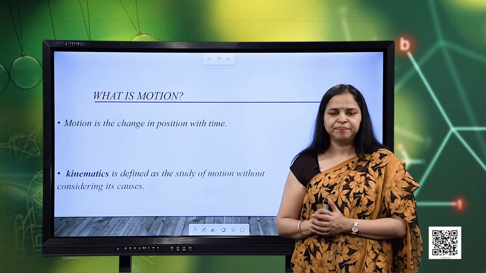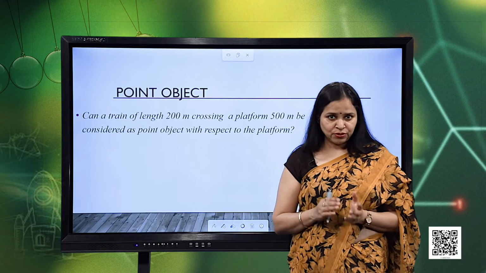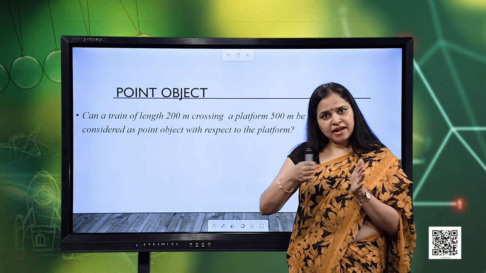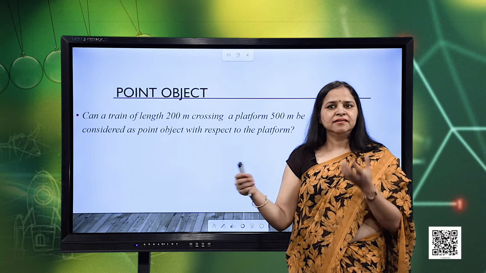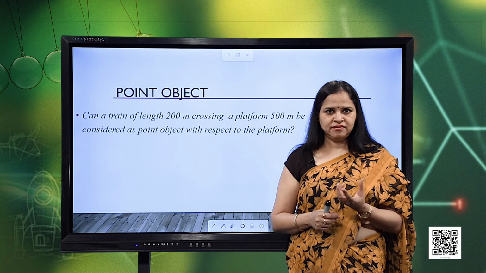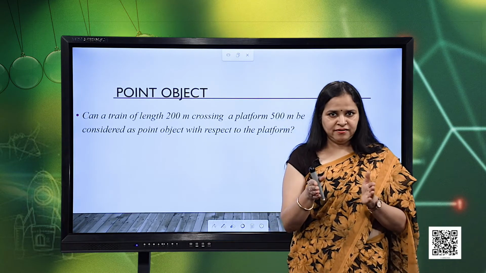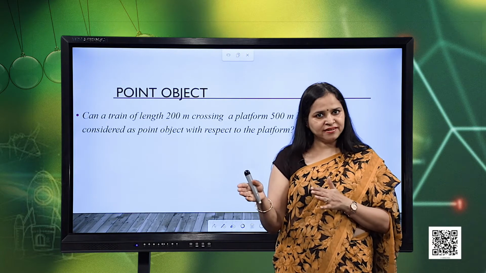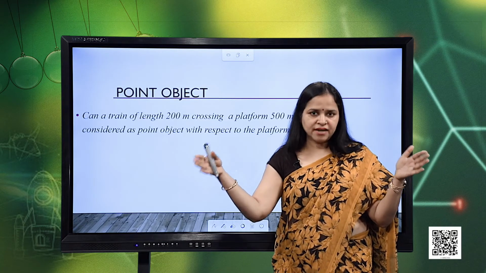Let us talk about the meaning of the term point object first. If we can ignore the size of the object compared to the length of the path it travelled, then we consider the object to be a point object. For this I take some examples. Suppose a train which has a length of, let us say, 200 meters, travels a distance of 50 kilometers between two different cities or towns.